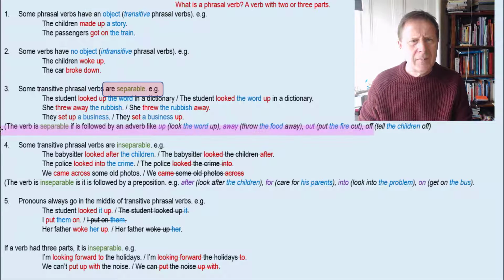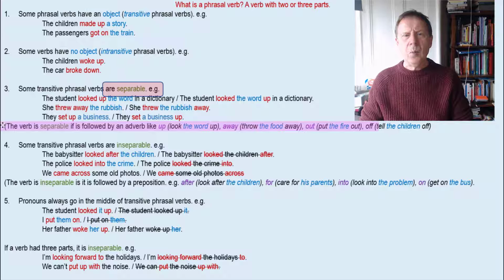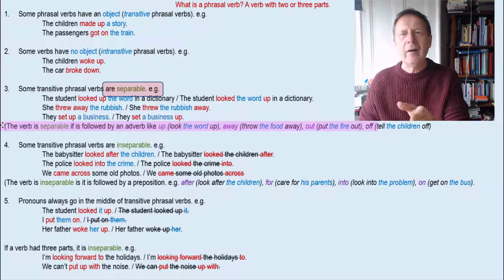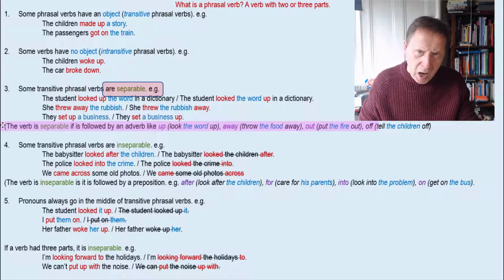Let's look at these examples here. Up, an example is look the word up. Away is an adverb. We can say throw the food away. Out is an adverb. Put the fire out. Off is another adverb. We can say tell the children off. We can think of more examples with the same phrasal verbs. Look the word up. You could also say look the information up.